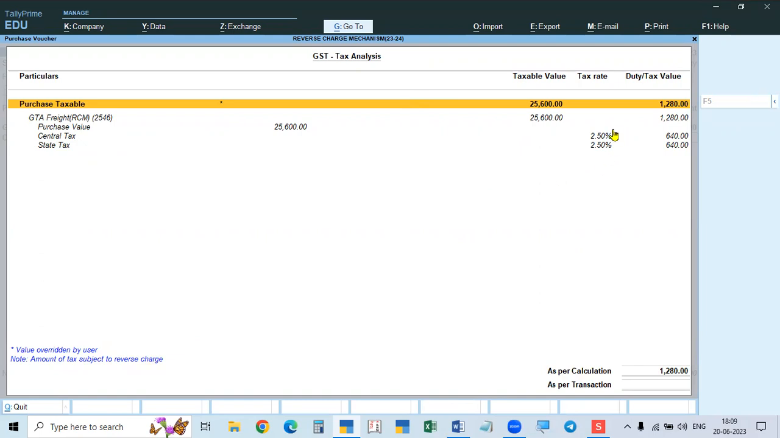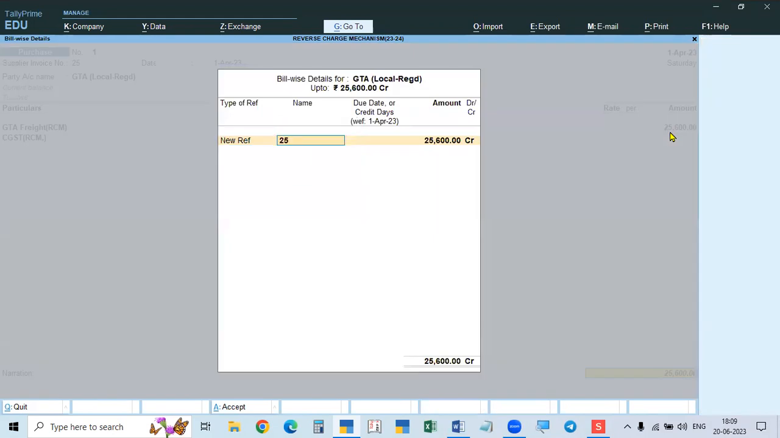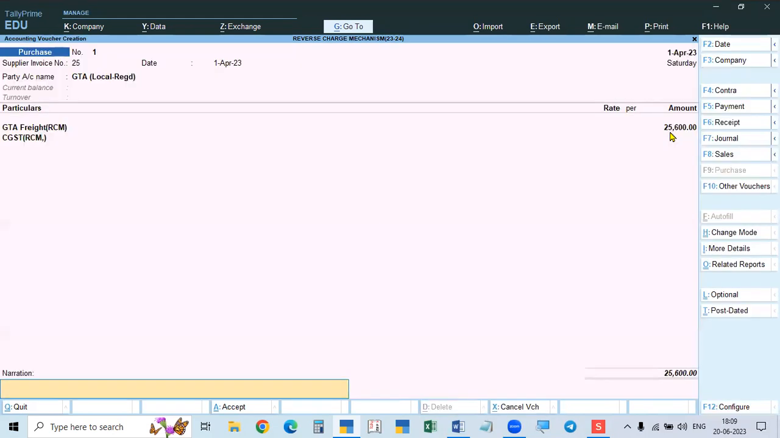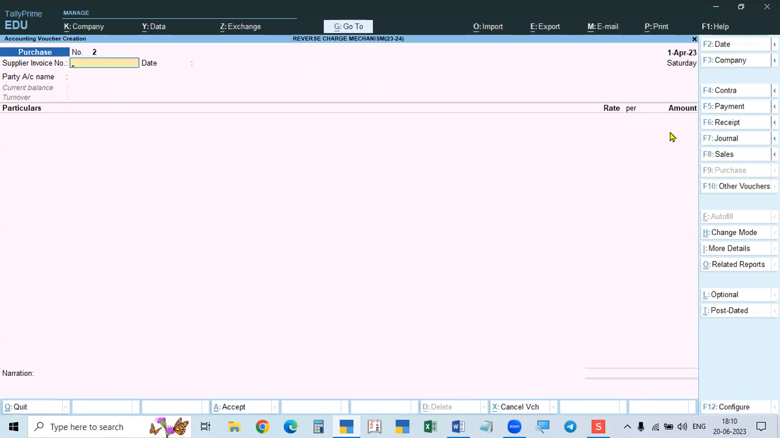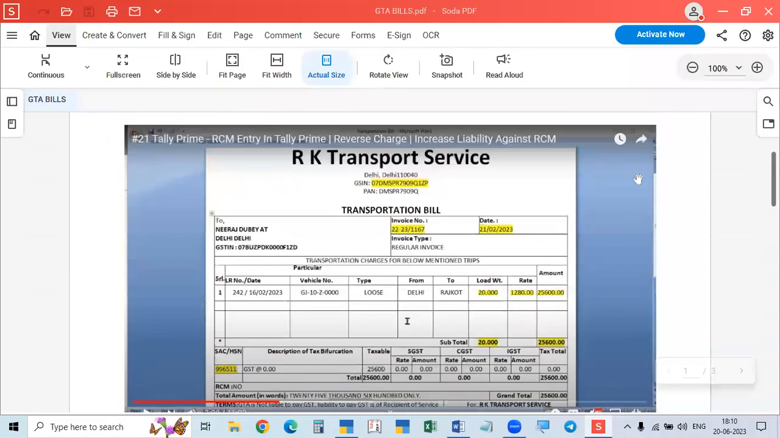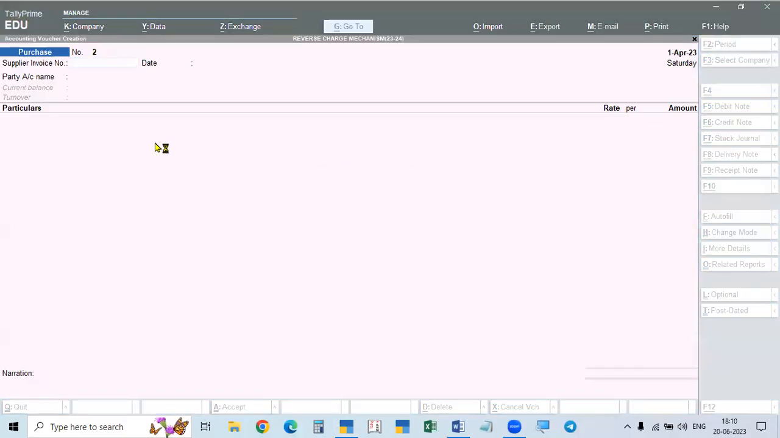And here, as per the calculation, this is the amount. But as per transaction, in the voucher there is no amount. So that is showing. That means it will show like that. So we are liable for reverse charge mechanism for that amount. Okay. Next we will go to some other one. We will close this.